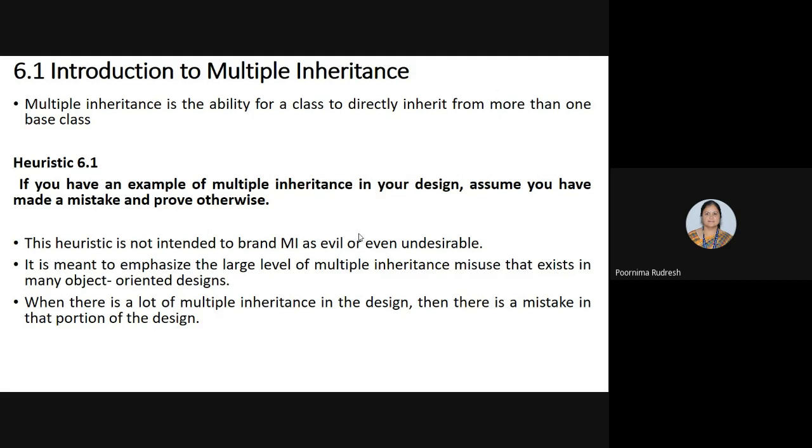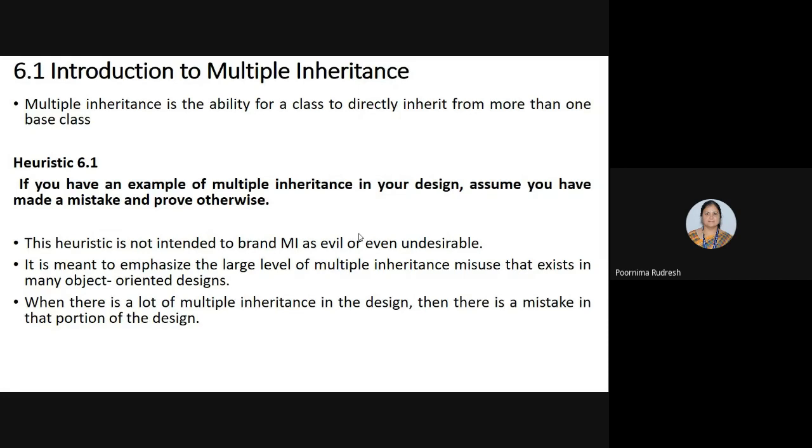As the definition says, in single inheritance, it inherits from a single base class, whereas in multiple inheritance, inheritance takes place from more than one base class. Understood? That is the difference. Single inheritance means inheriting from a single base class. Multiple inheritance means inheriting from more than one base class. Okay, clear?